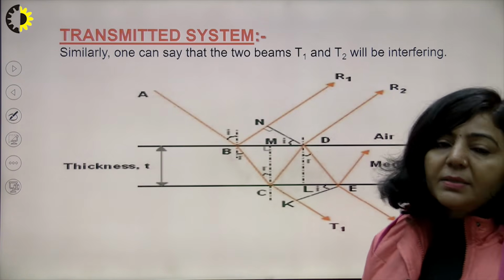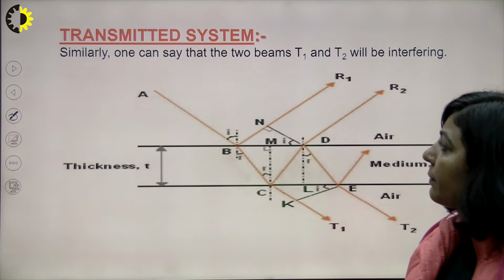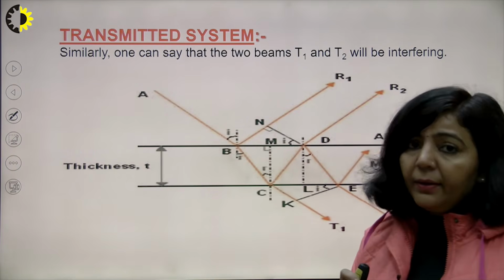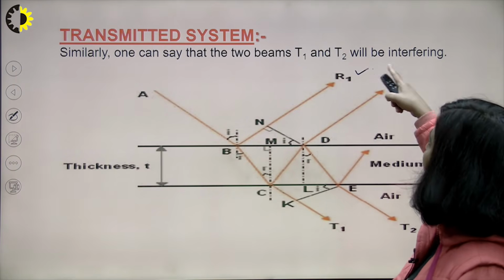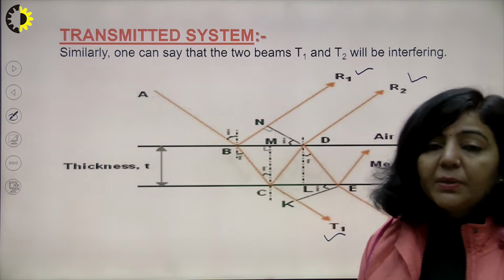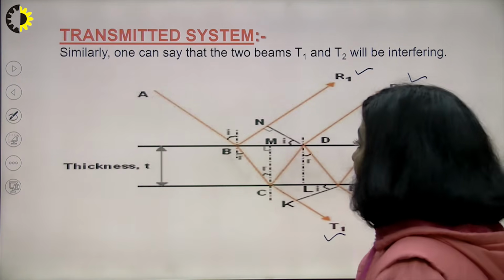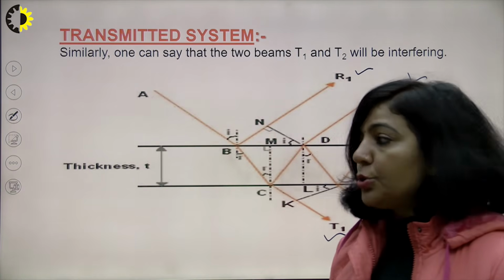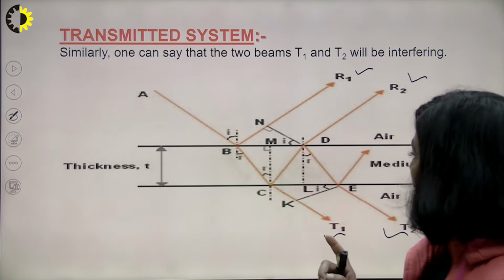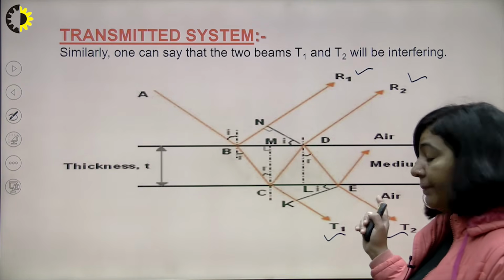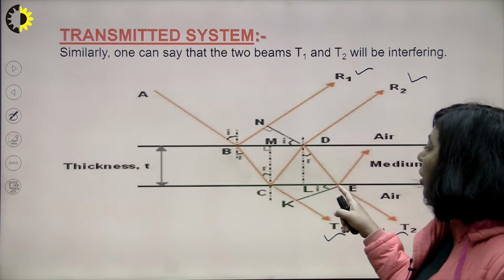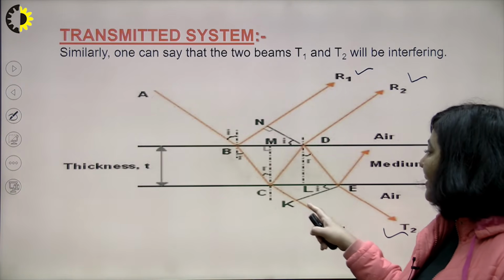Similarly, we will discuss the transmitted system. This diagram is just similar to the diagram of the reflected case. You can see these are the reflected rays and these are the transmitted rays. We are going to adopt a similar method to the one we took for reflected rays to decide the conditions of maxima and minima. If you want to find the maxima or minima condition in the case of the transmitted ray, then you have to draw a normal from E on this line T1.